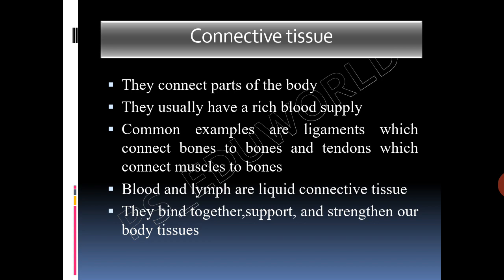The main functions of connective tissue are that they bind together, support and strengthen our body tissues, protect and insulate internal organs, serve as a major transport system within the body, basically blood, and they serve as the primary location of stored energy reserves like fat, and they are the main source of immune response.